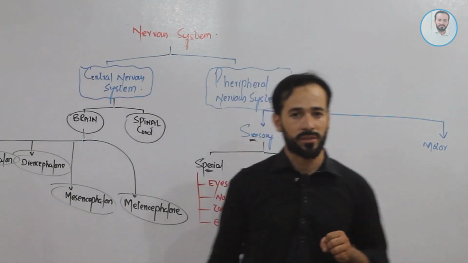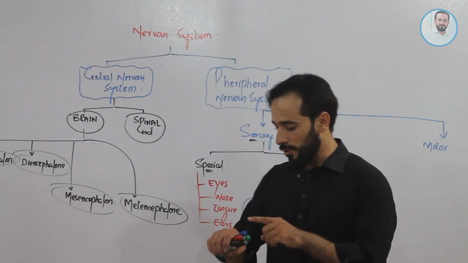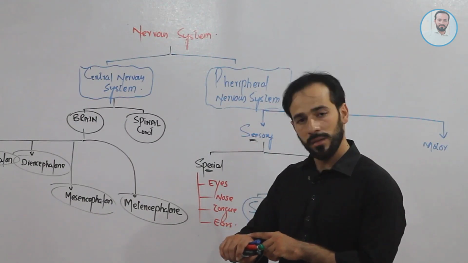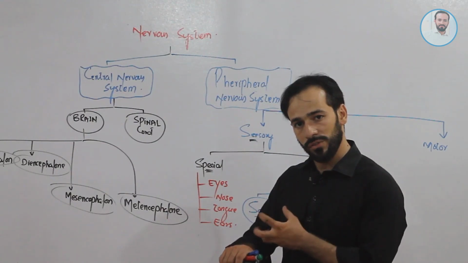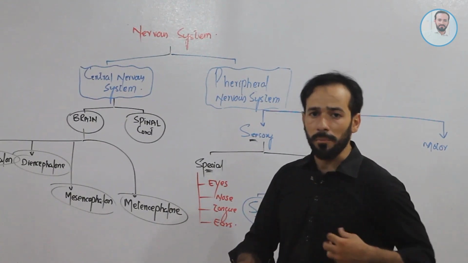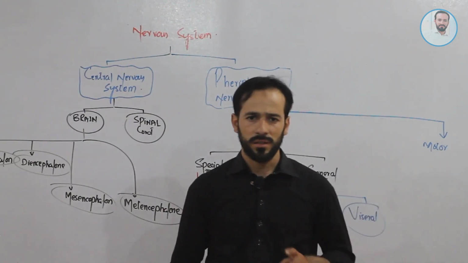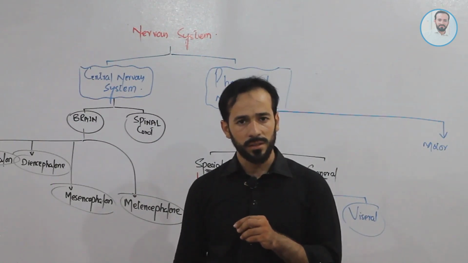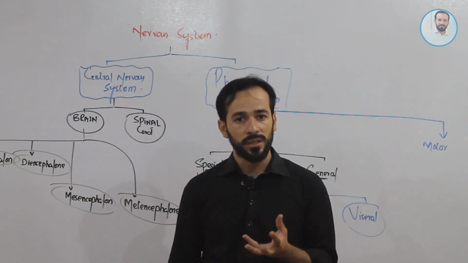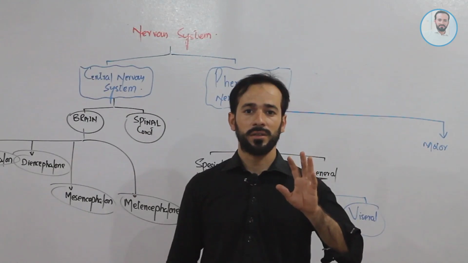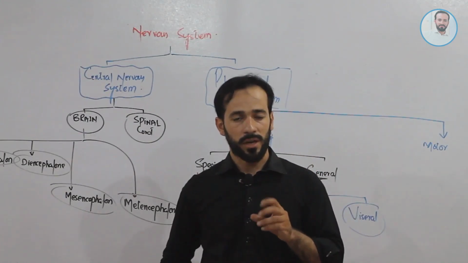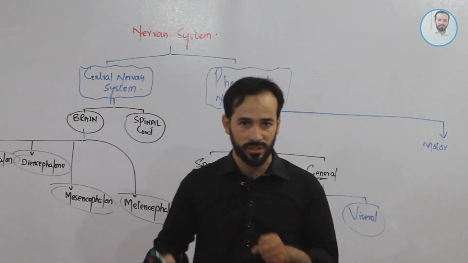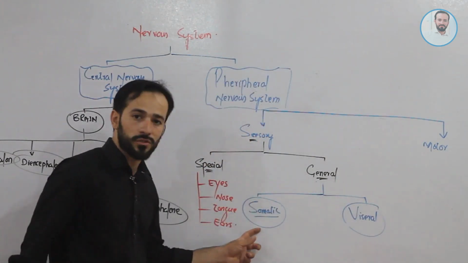Now let me give you an example. So friends, if you are touching my skin, this is a sensation from every part of the skin. If you touch me, I can feel someone is touching me, right? So this is somatic.